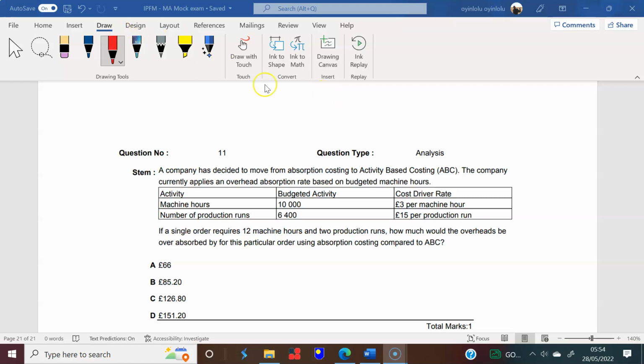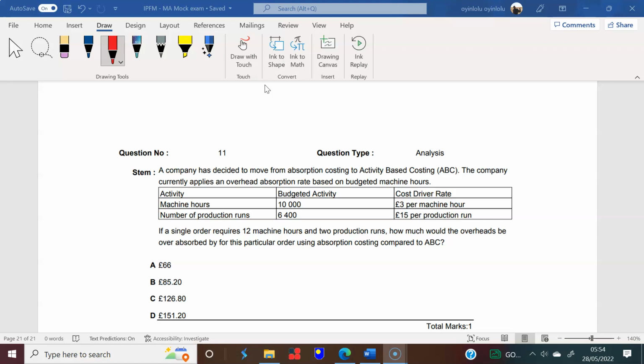Okay, let's continue. Question 11. The company has decided to move from absorption costing to activity-based costing. This is quite an interesting question. It says the company currently applies an overhead absorption rate based on budgeted machine hours. So what does that mean?